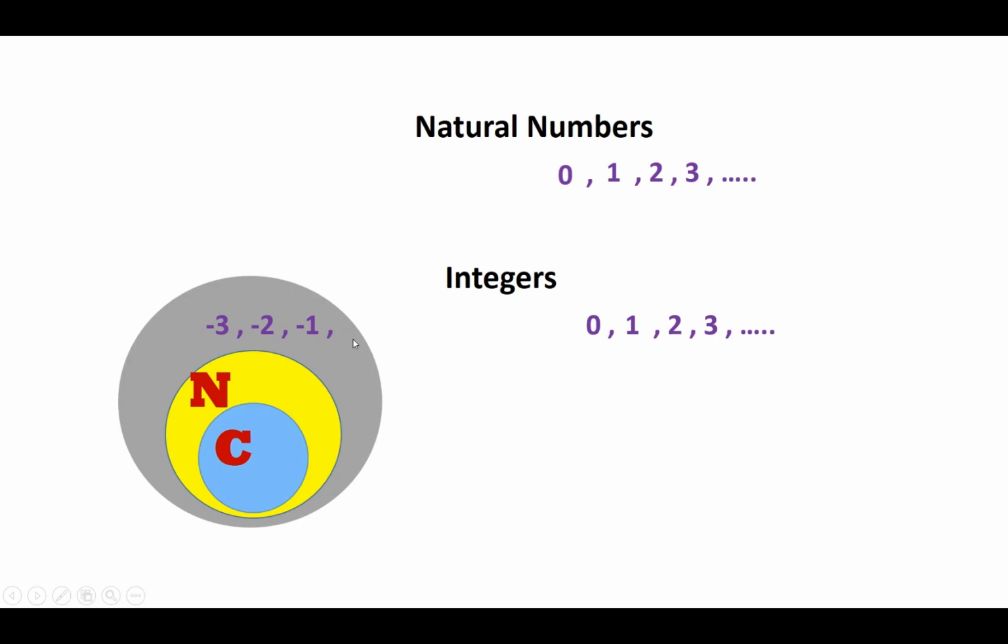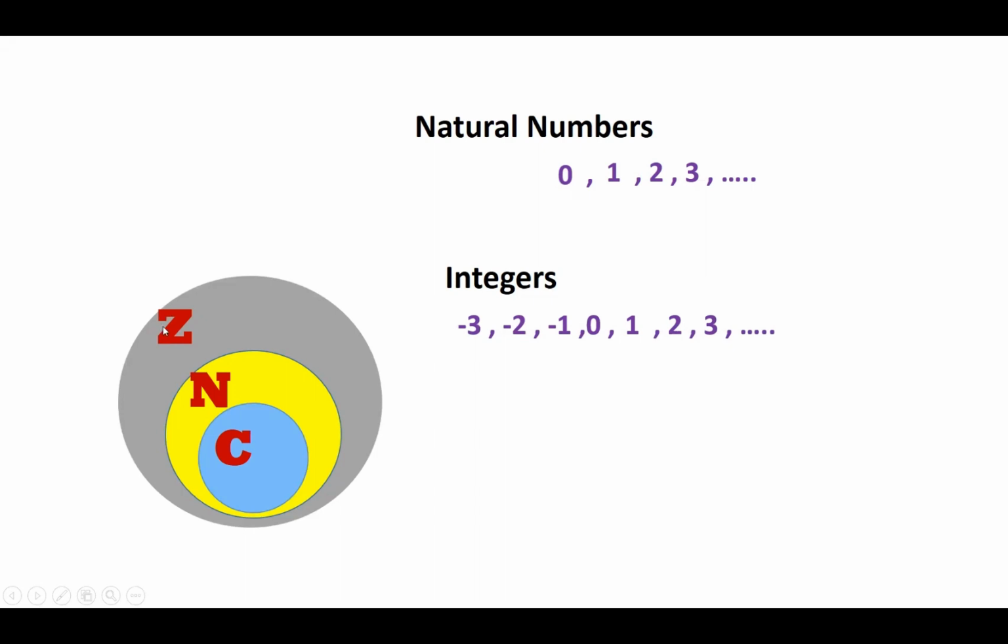Negative numbers are the numbers that are less than 0: -1, -2, -3, -4, and so on. Now we have the 0, the positive numbers 1, 2, 3, and so on, and also the negative numbers. If I put all of them together, I have a set of numbers called integers, and I give it